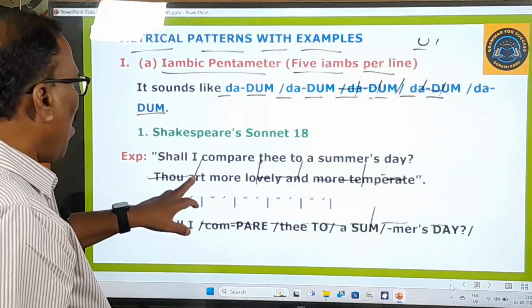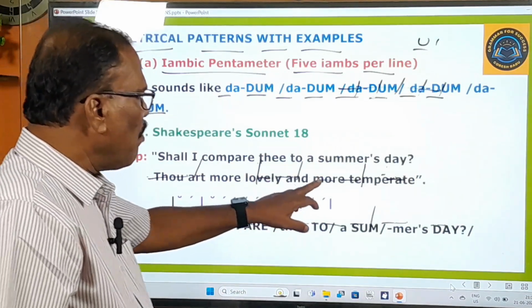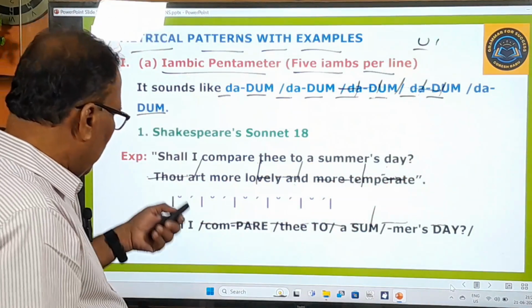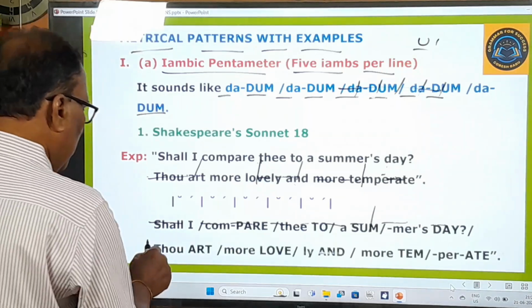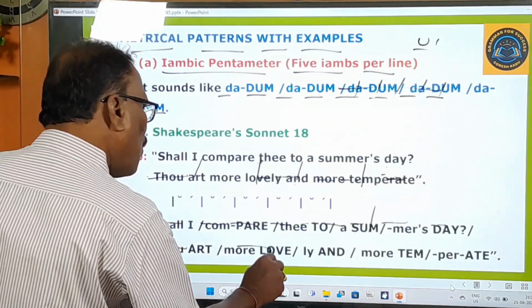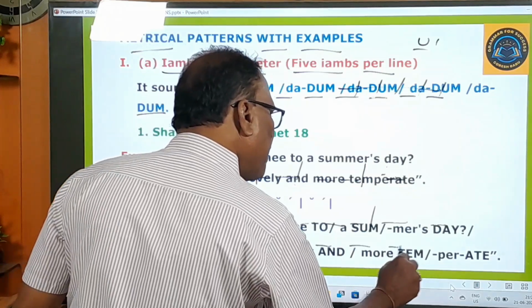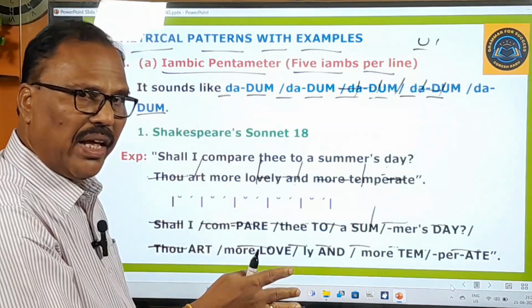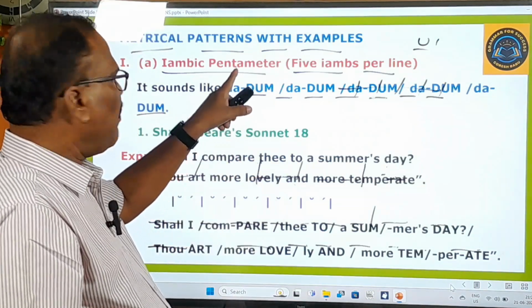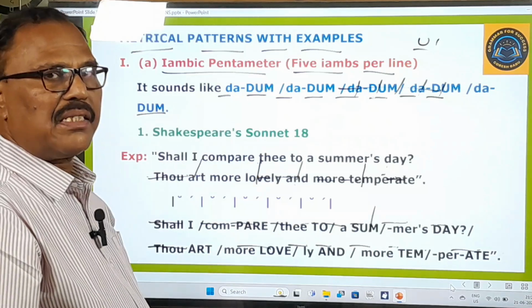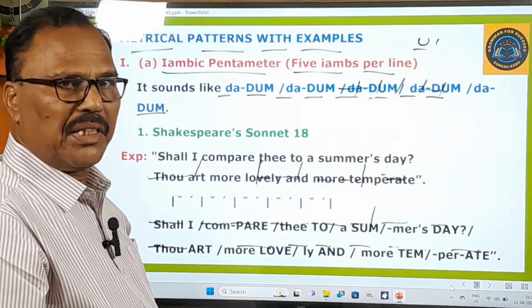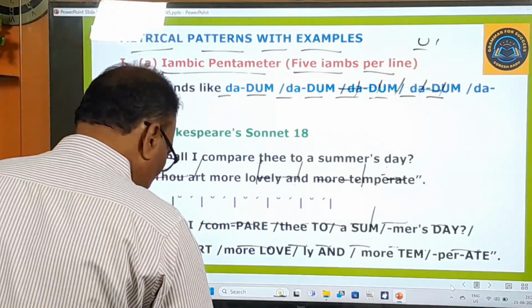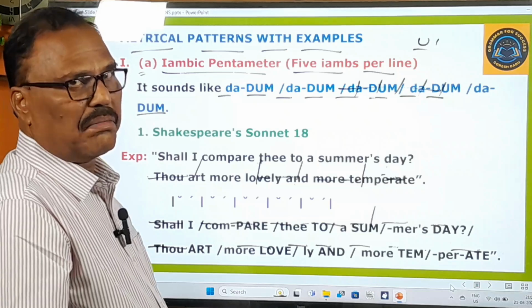Okay, no problem. So, thou art more lovely and more temperate. 1, 2, 3, 4, 5. And the second line is also given here: thou art more lovely and more temperate. 1, 2, 3, 4, 5. 5 feet are there. 5 means pentameter. 5 iambic feet means iambic pentameter, the metrical pattern. Okay, this is the first metrical pattern, and now we are going to learn about the next metrical pattern.